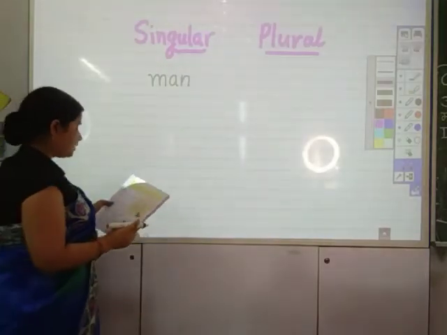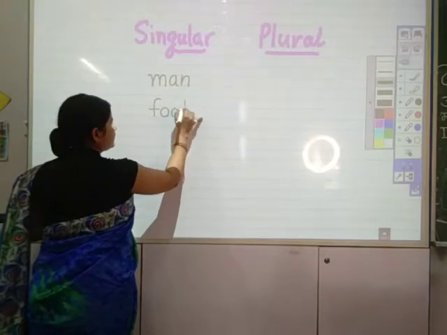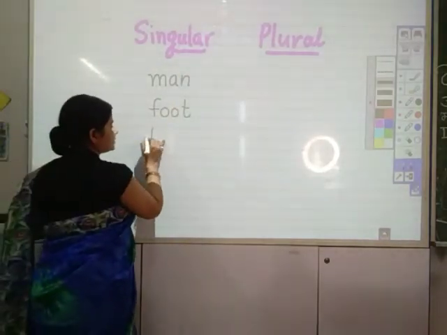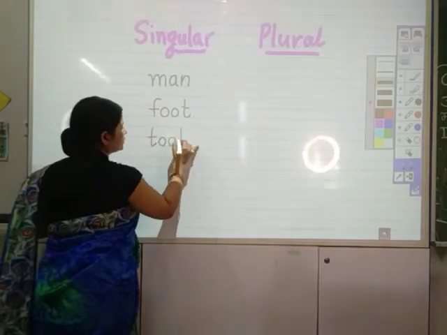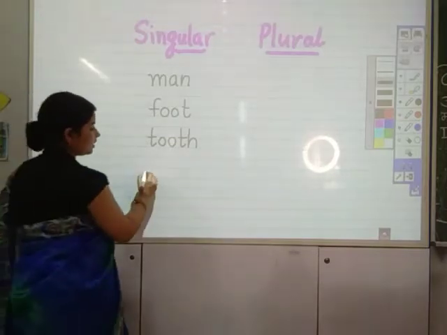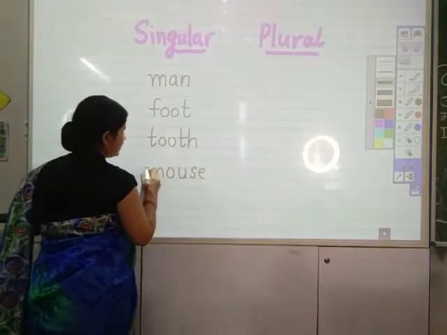F-O-O-T, foot. These words are in singular form. T-O-O-T-H, tooth. M-O-U-S-E, mouse.